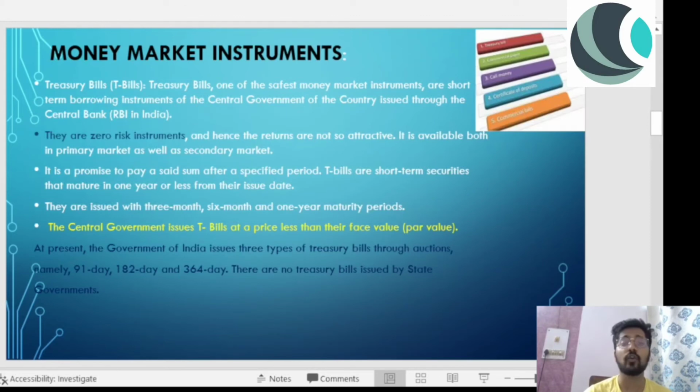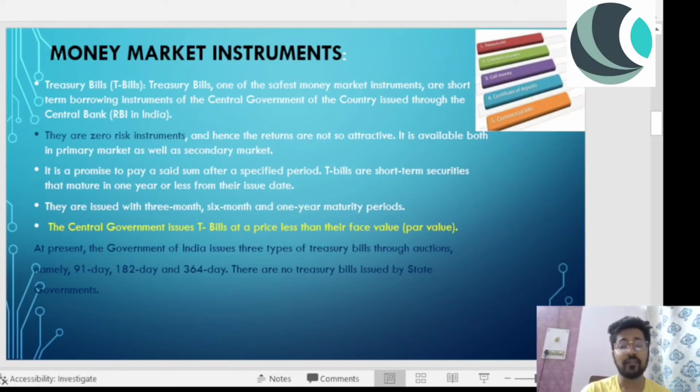Now we'll talk about the most important part for your examination, the money market instrument. So first, money market instrument. I think you must have started this in your 12th and in your undergrad and somewhat in your post graduation if you have taken any finance related subject. The first money market instrument is treasury bills. Treasury bills, one of the safest money market instrument.